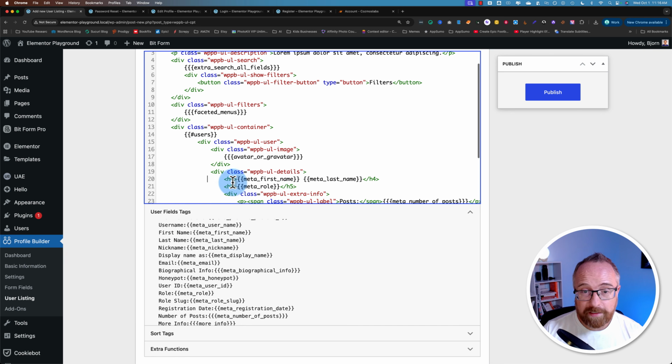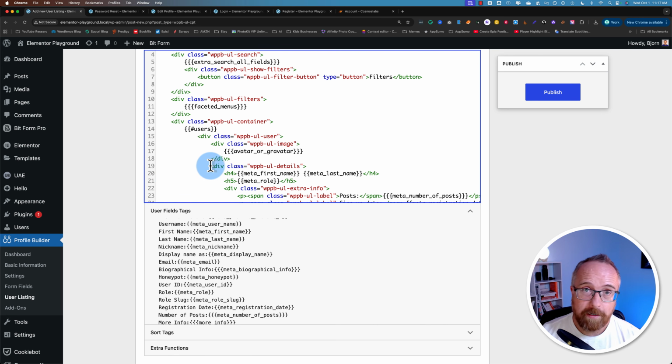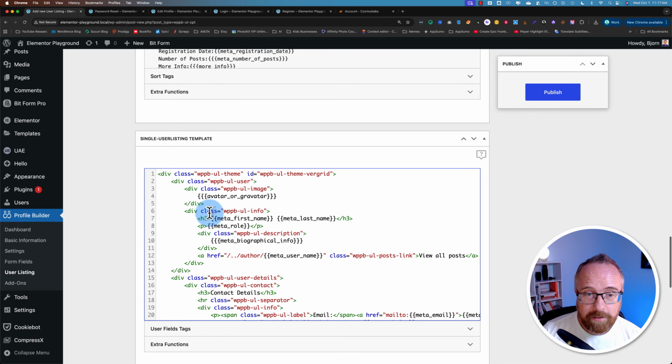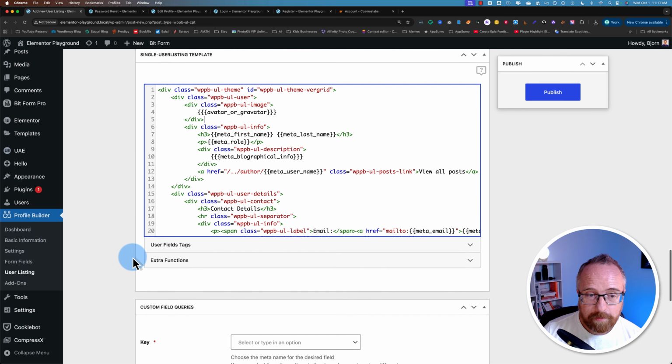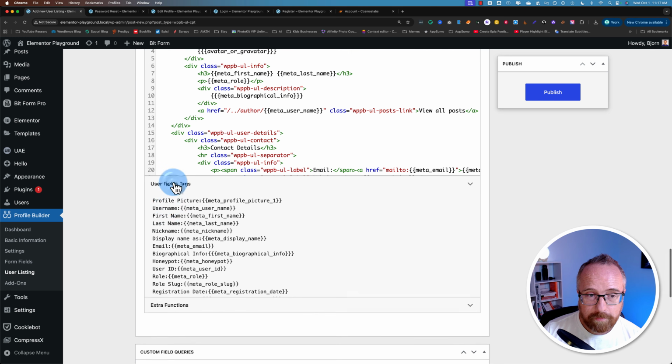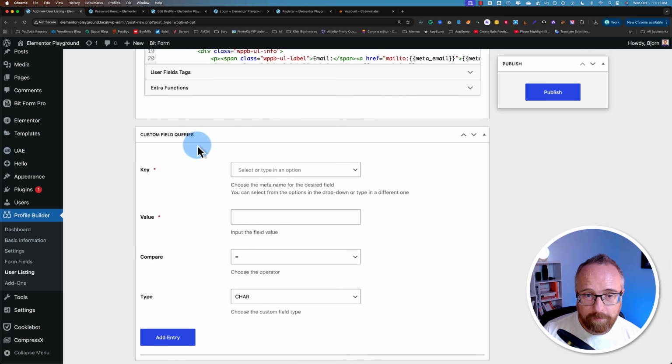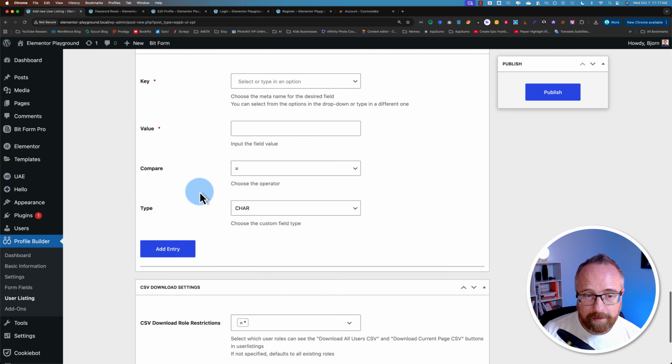But first we're going to want to see what the page looks like. Then we can come back in here and edit it to change it to what we want. This is the HTML for a single user profile page. A lot of the same options for tags and extra functions. We can add custom field queries. This is pretty advanced. We might come back to that later.